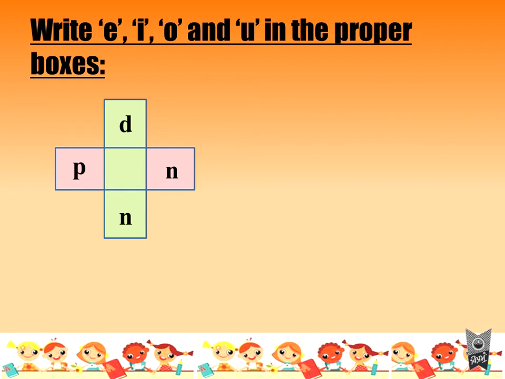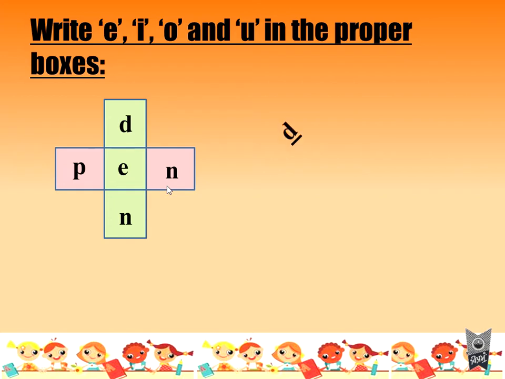this one. Now here I will use E. Okay, why? Because in the first box I had used I, where I could have used E also. But here if I would have put I, then D in a din doesn't make any sense. P in a pin makes sense. D in a din is not a word. So I will not be able to use I over here. That is the reason I used I over there and E I am using here. So when I use E, we make two words which have a proper sense.